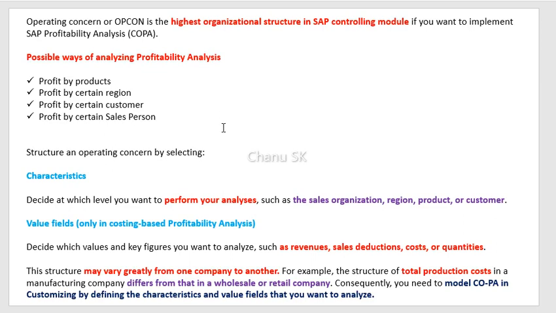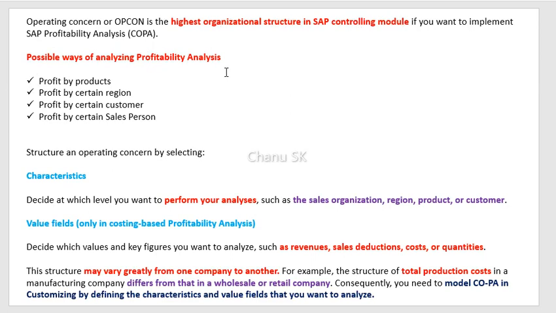Here I have mentioned all the important points required for making the operating concern in the SAP system. The operating concern is one of the highest organizational structures in SAP. If you want to implement the COPA module, we need one operating concern. This is one of the highest organizational structures in the controlling module. So, what are the possible ways to analyze profitability?